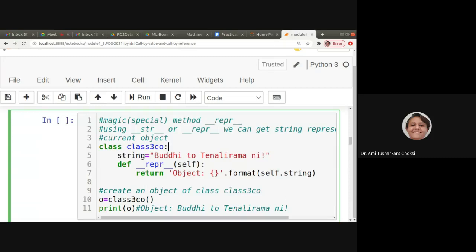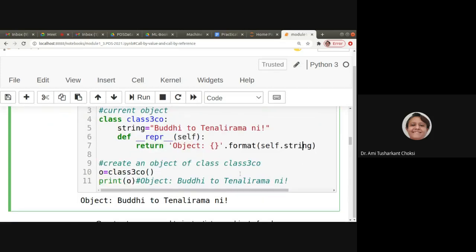Now we have the method inside that, def underscore underscore repr underscore underscore self, and then we can say return object dot format of self.string. We want to just print this string, so for that we are using it. If you want, you can have return and whatever the object is, you can pass self.string, no issue. But this is the way we can format it, right?